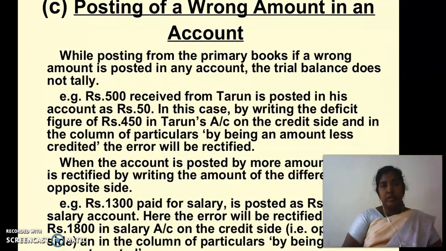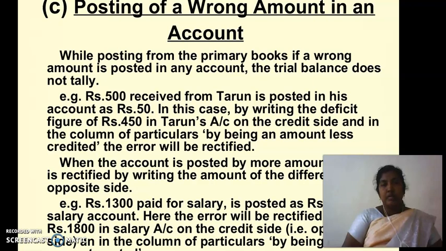Then the third one is posting of a wrong amount in an account. While posting from the primary books, if a wrong amount is posted in an account, the trial balance does not tally. For example, rupees 500 received from Darun is posted in his account as rupees 50. In this case, by writing the deficit figure of rupees 450 in Darun's account on the credit side and in the column of particulars by being an amount less credited, the error will be rectified.